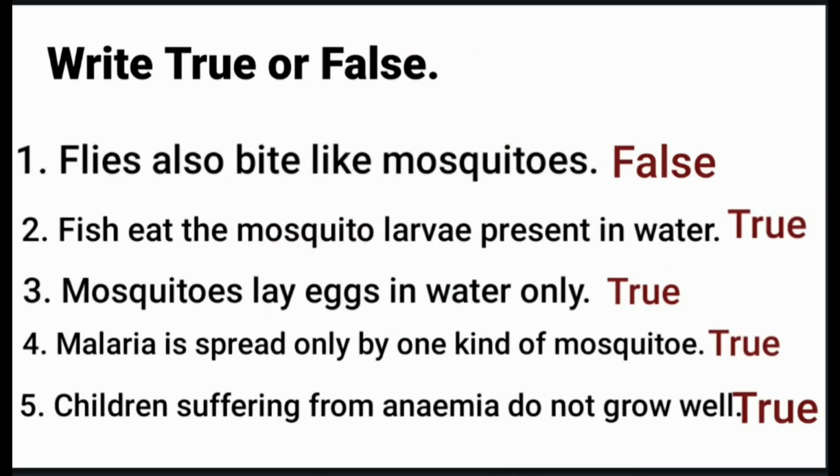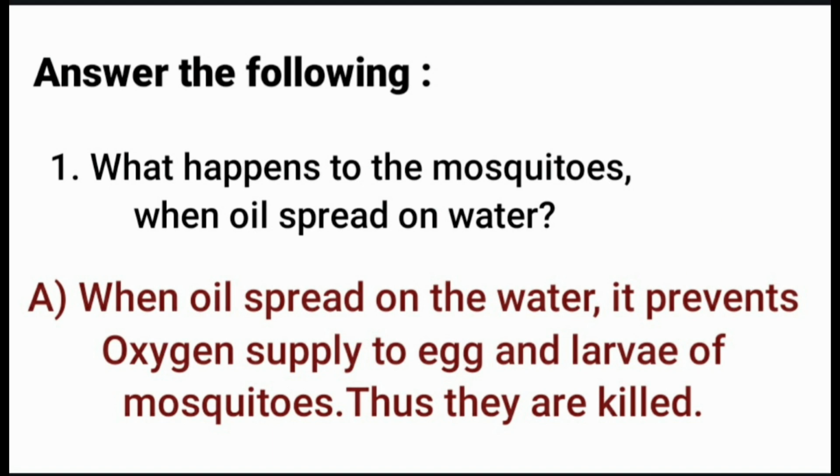Right or wrong? Flies also bite like mosquitoes. False. Fish eat the mosquito larvae present in water. True. Mosquitoes lay eggs in water only. True. Malaria is spread only by one kind of mosquito. True. Children suffering from anemia do not grow well. True.